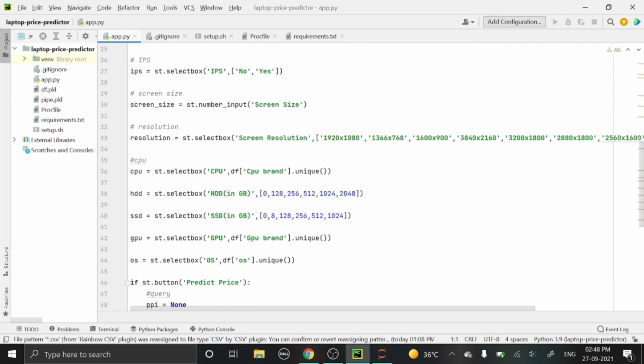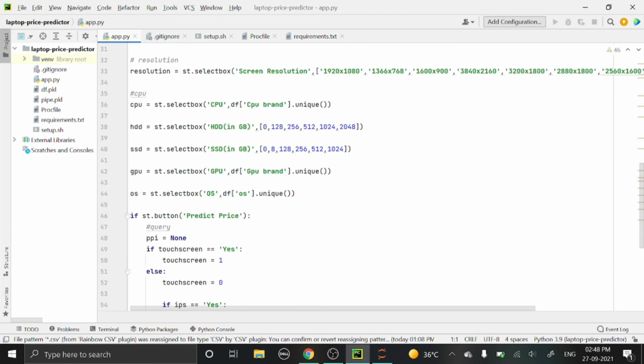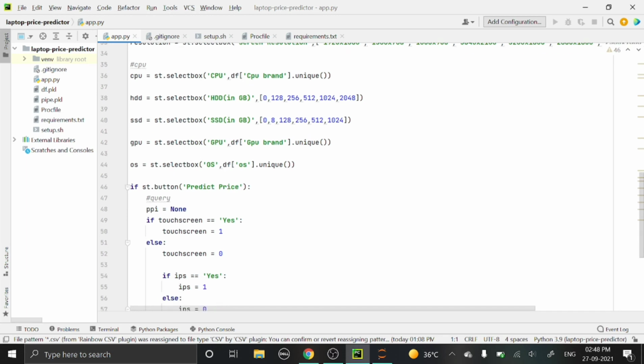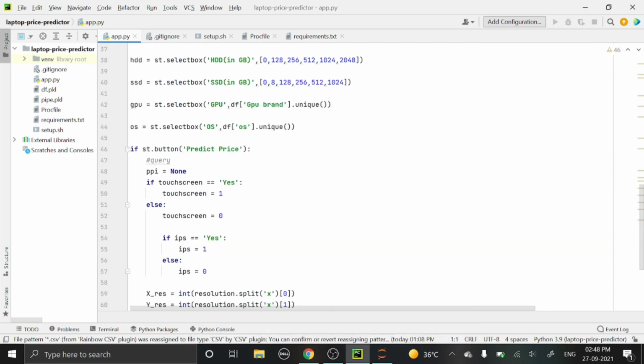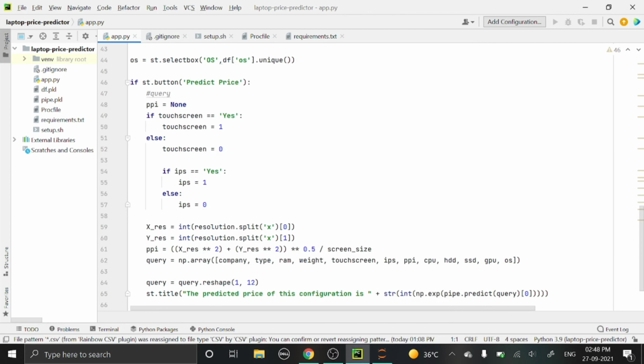Then screen size we are asking from the user. Resolution has already been provided over here in the form of a select box type. Then CPU is also a select box type, and HDD and SSD are provided here in the form of an array, and GPU is in the form of a select box type, and OS is also in the form of a select box type. So next is the predict button.